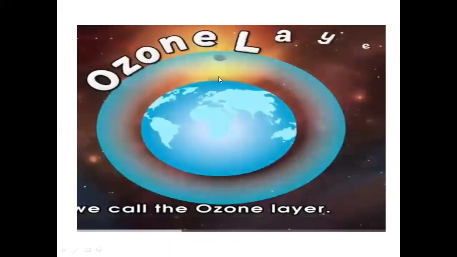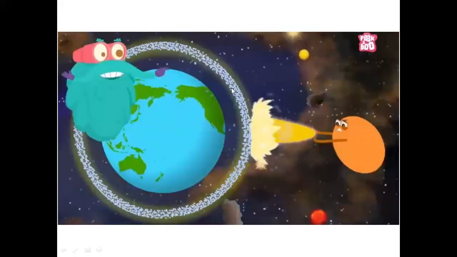In this image, you can see this light bluish layer which surrounds the earth, and it is called the ozone layer. The function of this ozone layer is that it protects the earth from the harmful radiation of the sun.